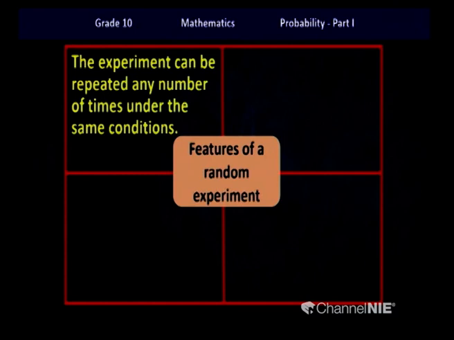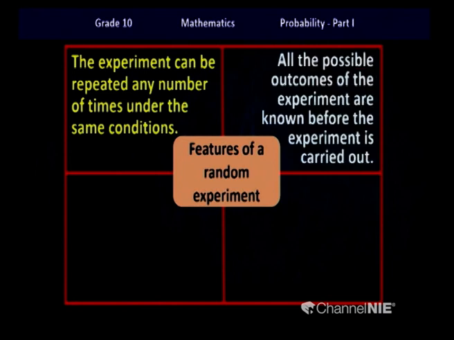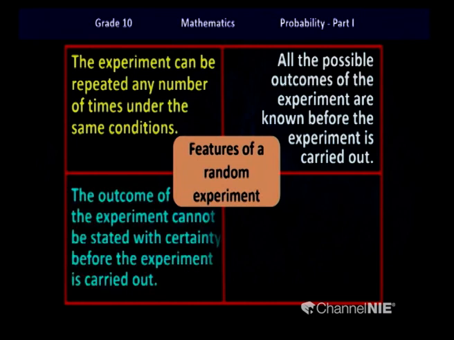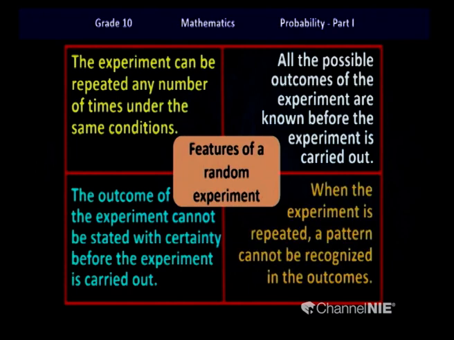The second feature is that all the possible outcomes of the experiment are known before the experiment is carried out. The third one, the outcome of the experiment cannot be stated with certainty before the experiment is carried out. The last one, when the experiment is repeated, a pattern cannot be recognized in the outcomes.